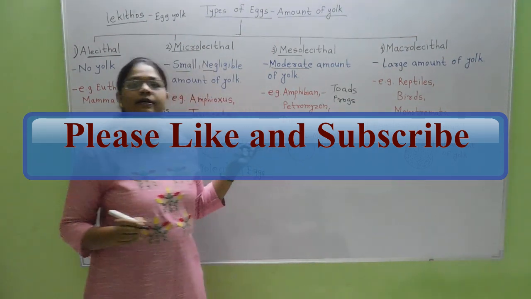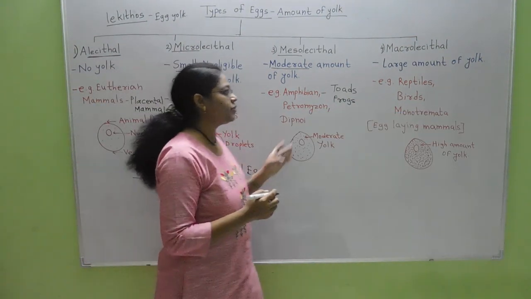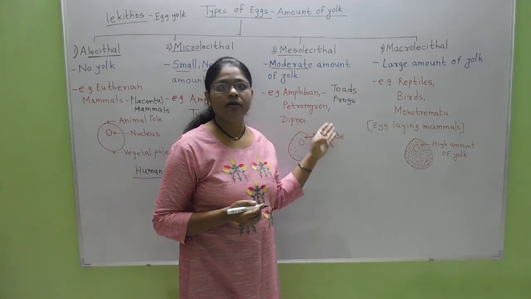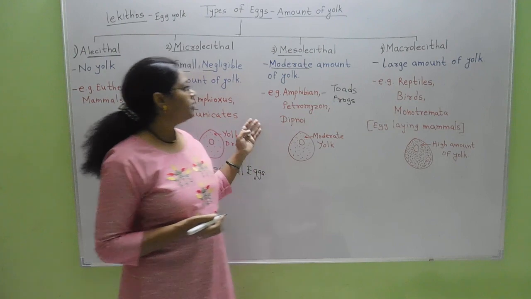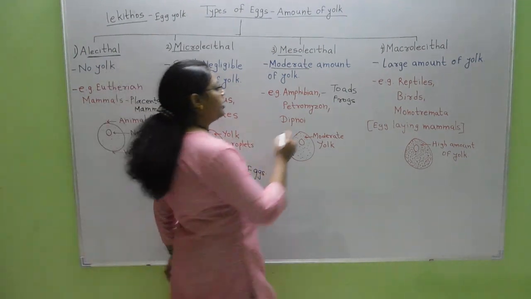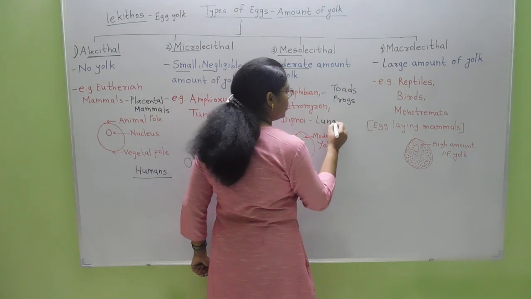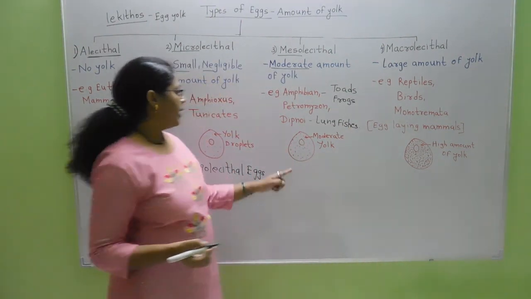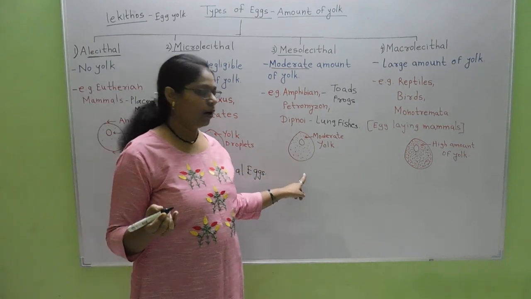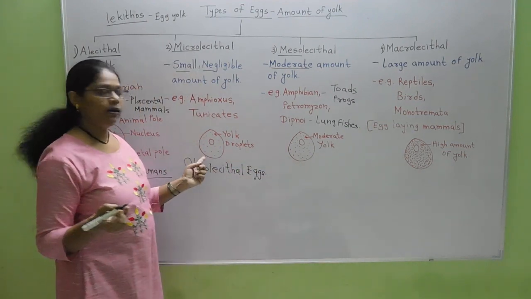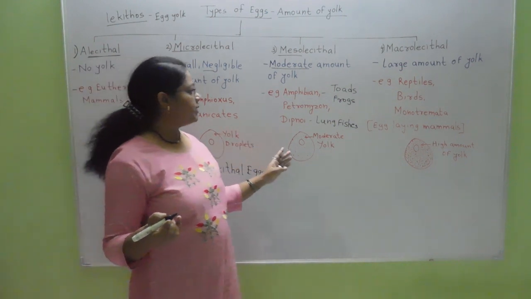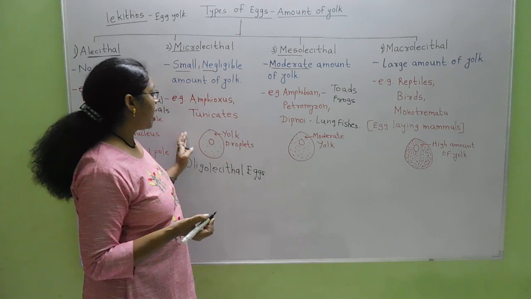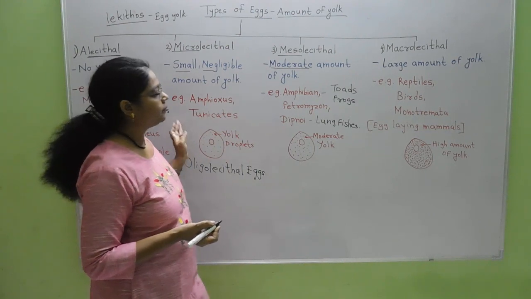They are also present in Petromyzon, the sea lampreys, which are in the order Cyclostomata, and in dipnoid fishes, which are nothing but lung fishes. Here the yolk droplets are shown more than in microlecithal eggs because there is more yolk present than in microlecithal eggs.